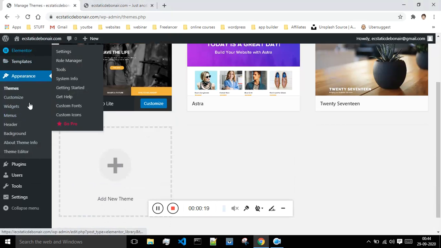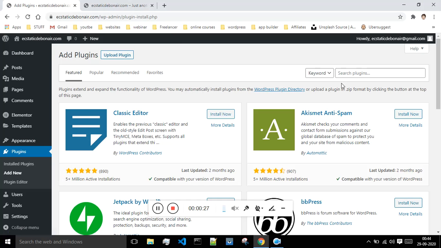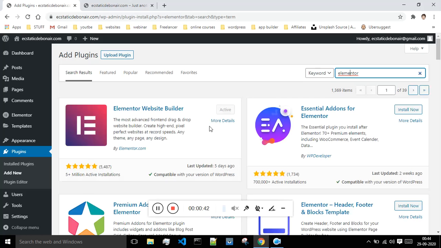So in order to get this plugin, just go to this plugin section, click on add new, and search for Elementor over here. Once you search for Elementor, you will get some options.